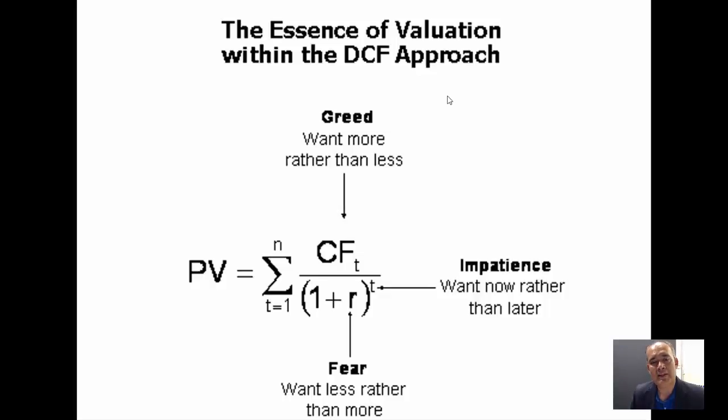What I'm trying to say is that according to all these very simple examples, you are greedy, impatient, and risk averse. And this is the underlying philosophy that we assume in finance. In finance, we assume that people are greedy, so they prefer more cash rather than less. They are impatient because they prefer the cash right now instead of later. And they are risk averse because they prefer a higher return whenever they have to face a higher risk.